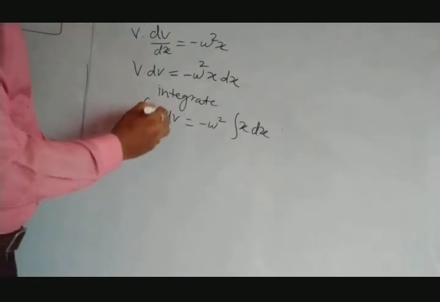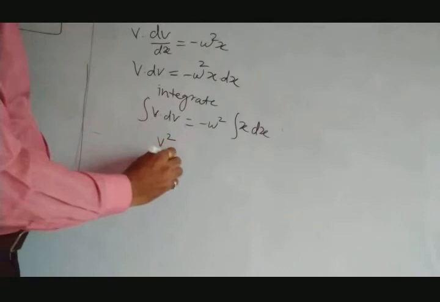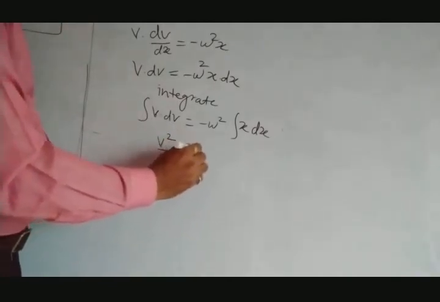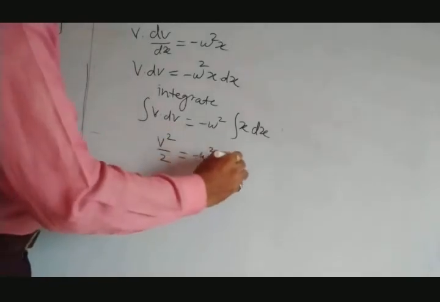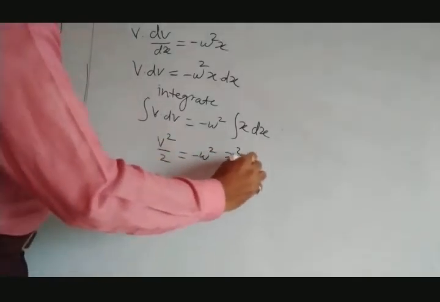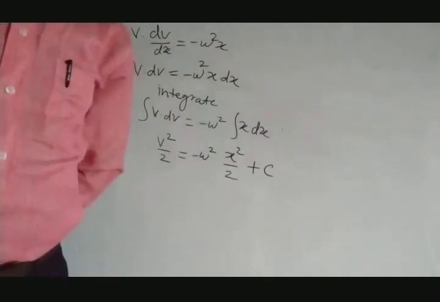See, integration of v dv is what? v square divided by 2 equals minus omega square as it is. Integration of x is what? x square divided by 2 plus some constant of integration c.